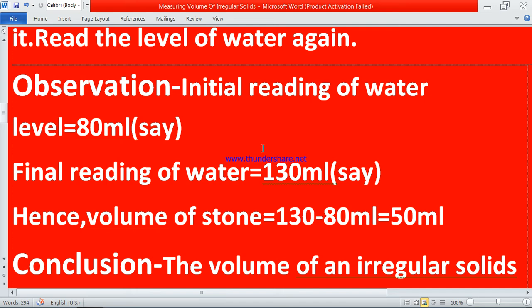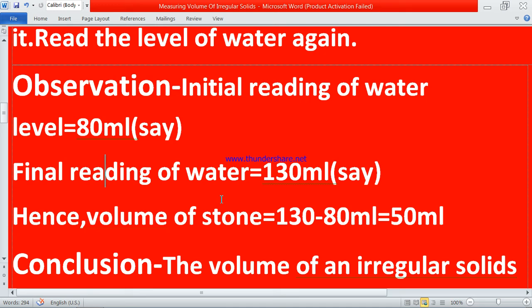So to find the volume of stone, we will subtract the initial reading, the reading of water before the stone was poured into it, from the final reading of water, which is 130. I have only told you this to explain, it is not the right reading.